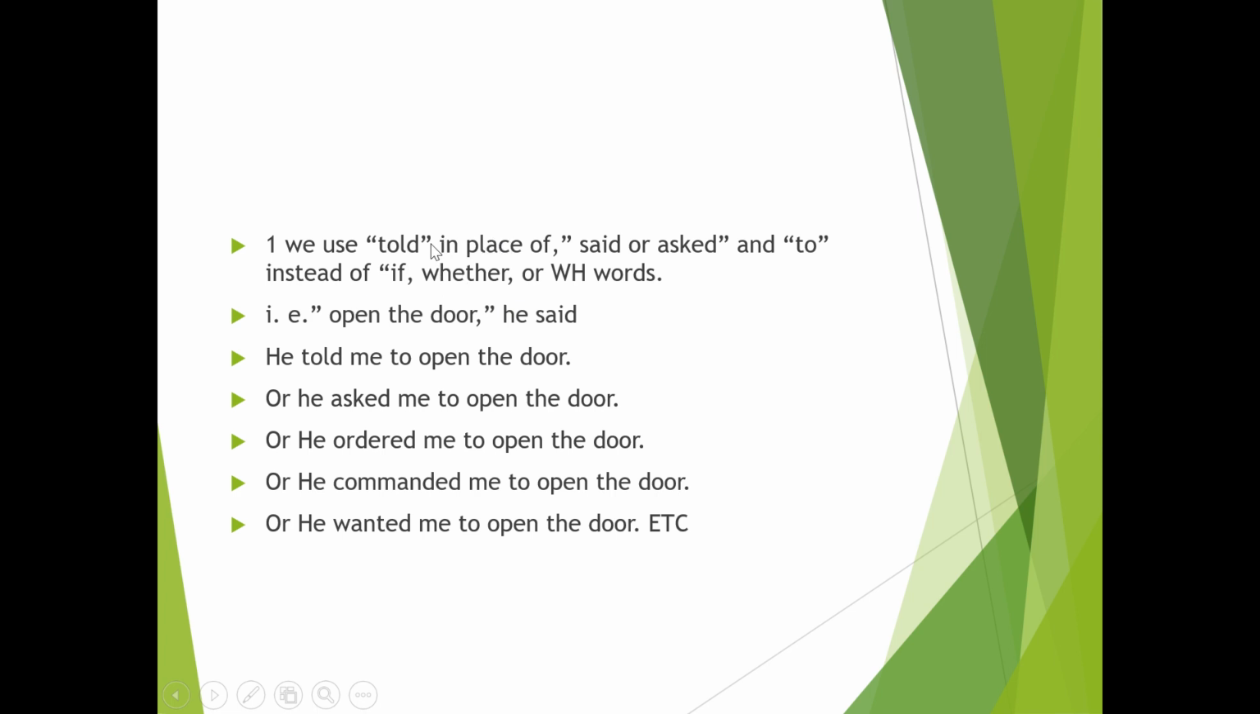imperative sentence. Imperative sentence मा told को प्रयोग गर्छौं, said को सट्टा, asked को सट्टा; to को प्रयोग गर्छौं whether, if र wh को word को सट्टा indirect speech मा चेन्ज गर्दा. Told चाहिँ for general but we can even use commanded, ordered, okay, sometimes even asked, requested. We can use many verbs but this rule is for general, common to all. सबैको लागि. अरु पनि sentences छ, according to the sentence, what the meaning of the sentence gives, according to that we can use even other words, अरु पनि प्रयोग गर्छौं.